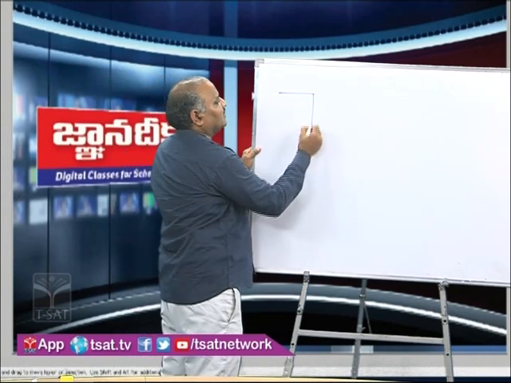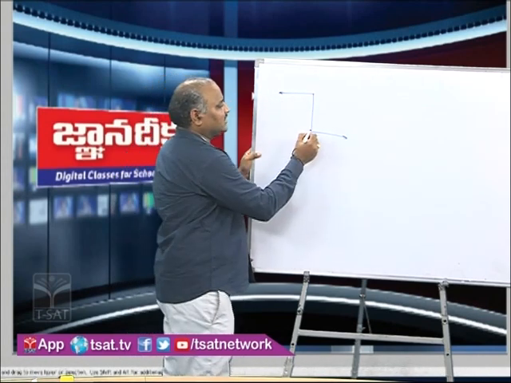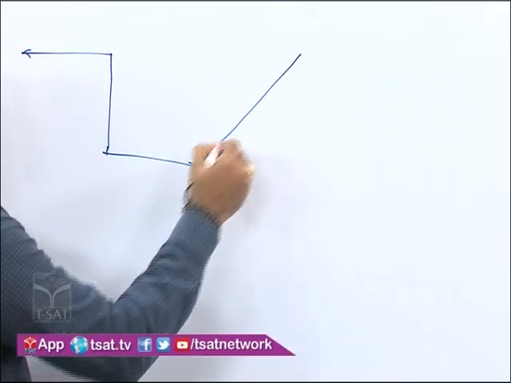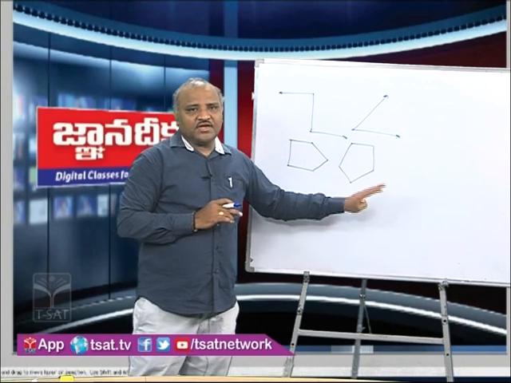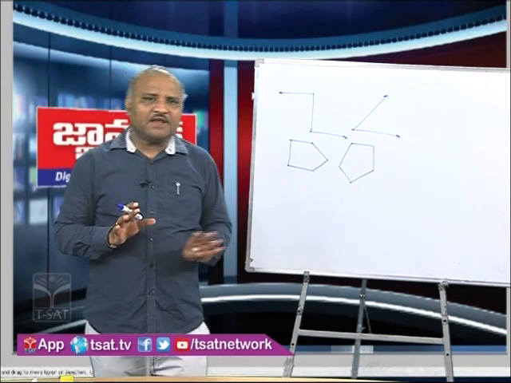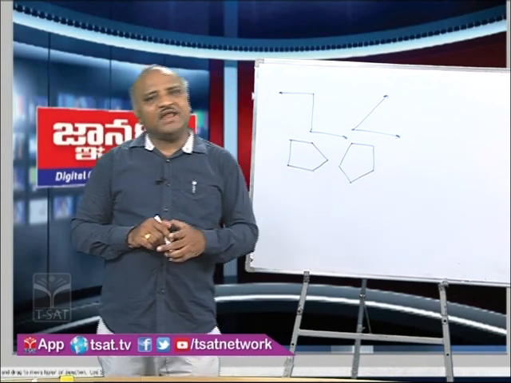On the screen you can see clearly, you have different diagrams. Among these you can identify 2 different types of figures. Whatever we have shown on the screen, they are all called plane figures, because we are drawing these on a plane. Every figure which can be drawn on a plane can be called a plane figure.